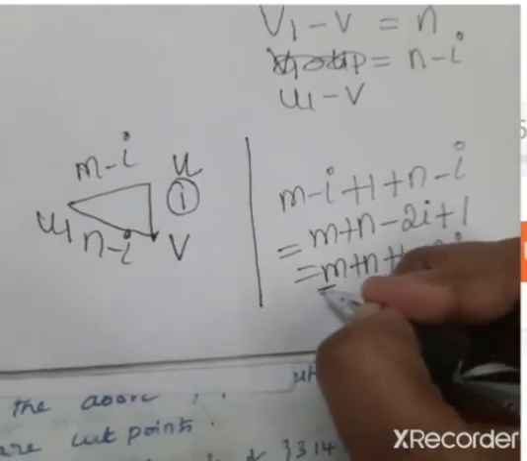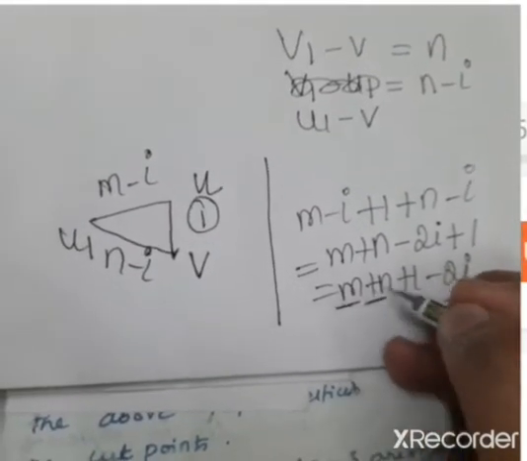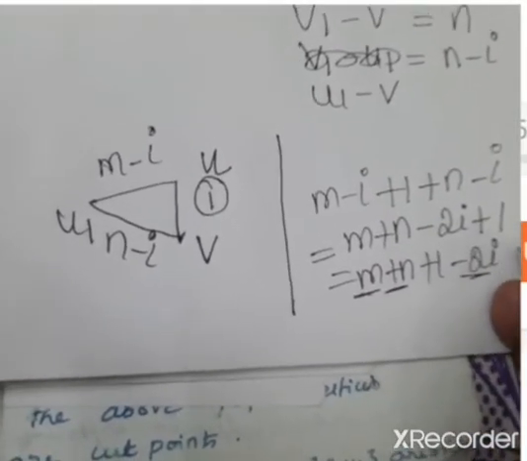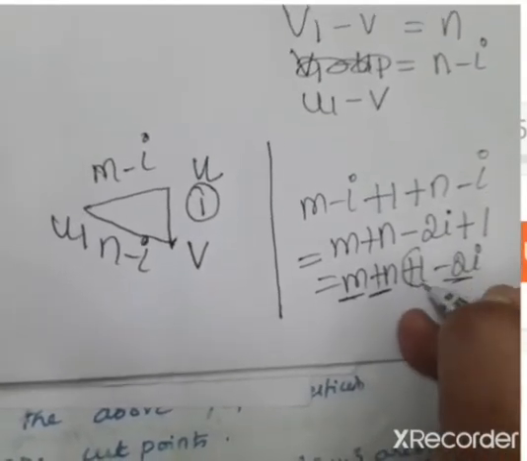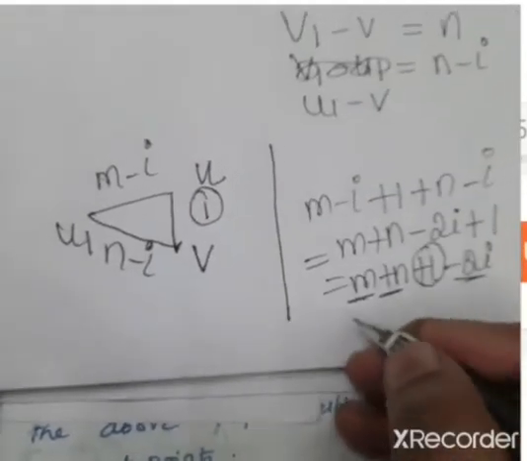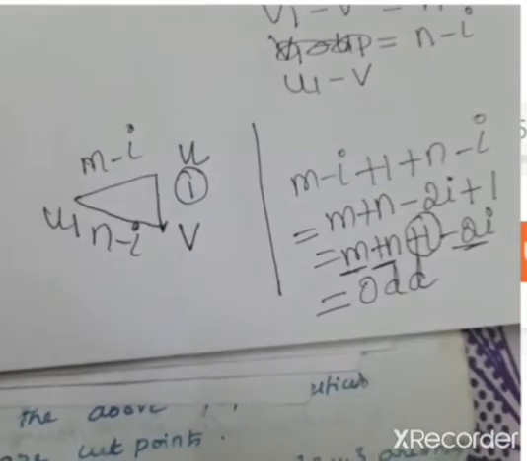Now m is even, n is even, so m plus n must also be even, and minus 2i is also an even number. When I add one to an even number, it turns out to be an odd number. So this calculation gives an odd value.